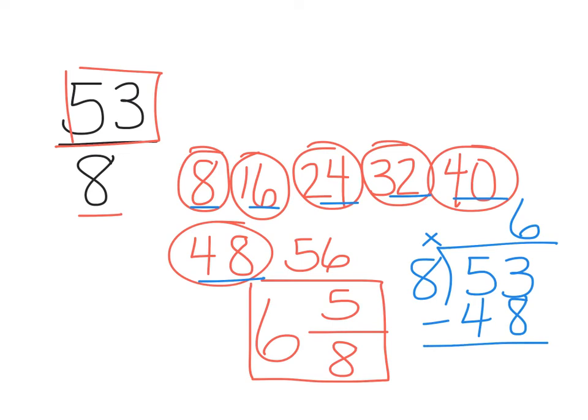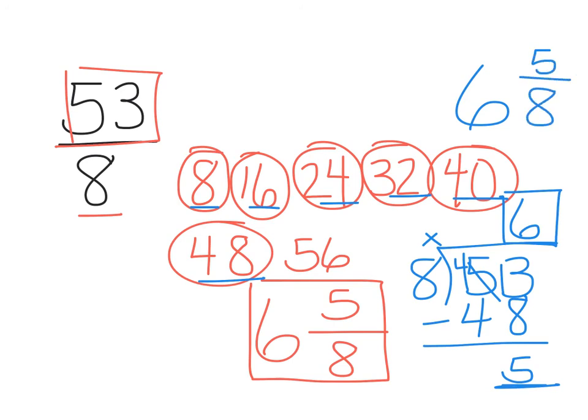And then we subtract. We can't have 3 and take 8 away, so we need to borrow. Change that to a 4. 13 minus 8 is 5, and 4 minus 4 is 0. So our number on the top is our whole number. So that would be our 6, and our remainder is how many were filled in out of 8. Okay, so it goes 6 and 5/8. So sometimes I like to make a little backwards check mark as a reminder of how to set it up.